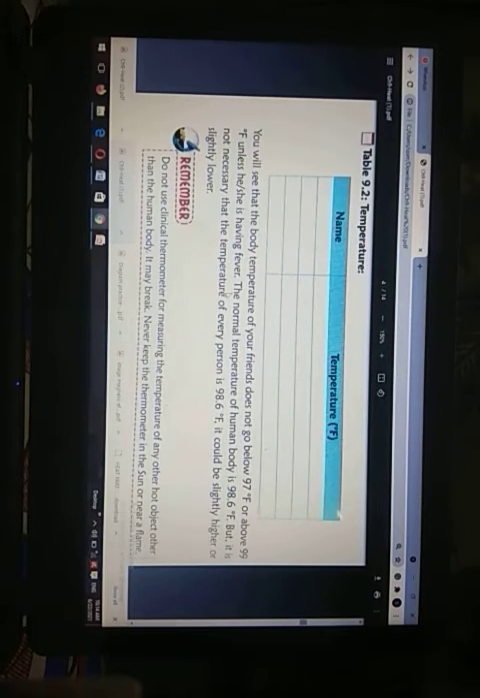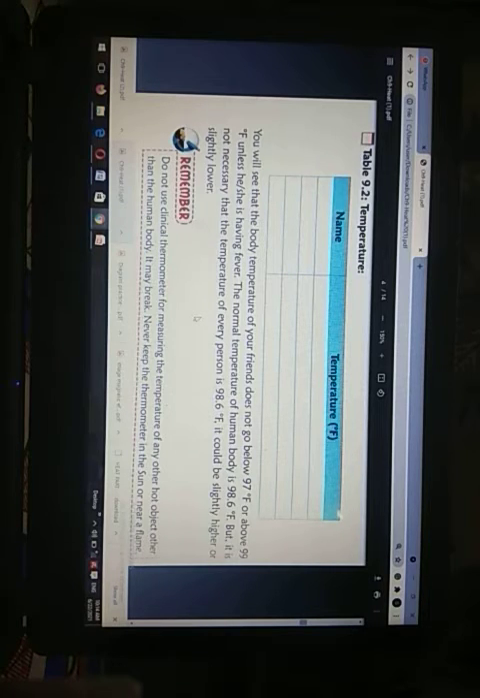We need to repeat the process with some of our friends, note down the body temperature, and fill up the table given below. The names of the friends should be A, B, C or D, and their body temperature in degrees Fahrenheit should be written in the boxes. What you will observe is that the body temperature of your friend does not go below 97 degrees Fahrenheit or above 99 degrees Fahrenheit unless he or she has a fever. That is an indication that they have a normal body temperature. So we conclude that the normal body temperature of the human body is 98.6 degrees Fahrenheit.